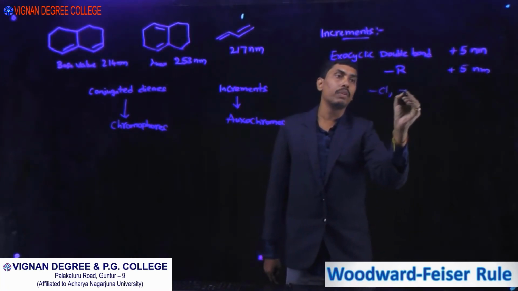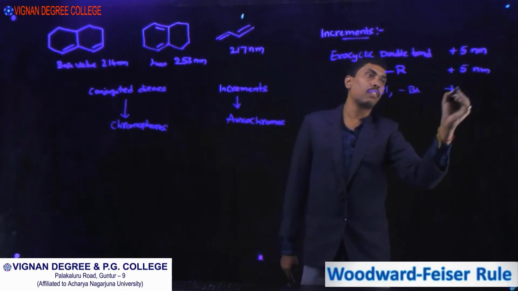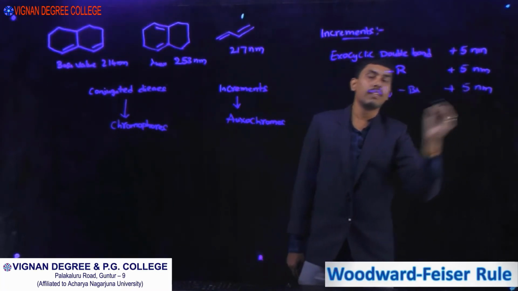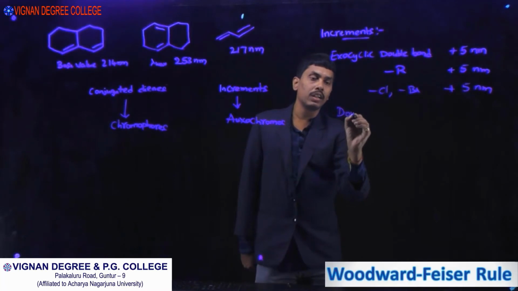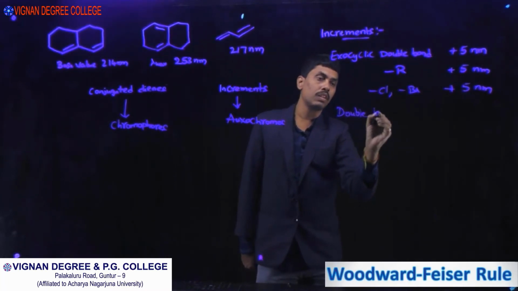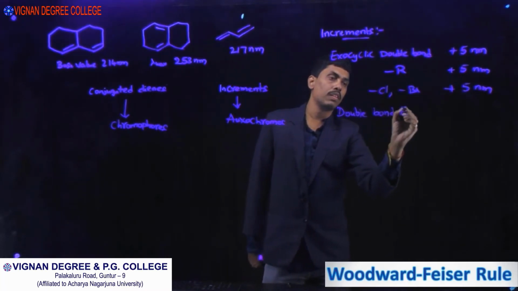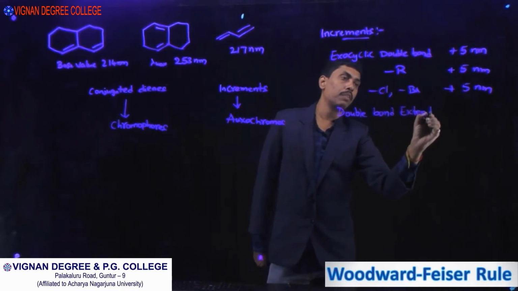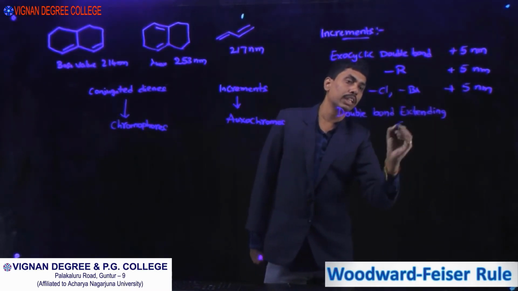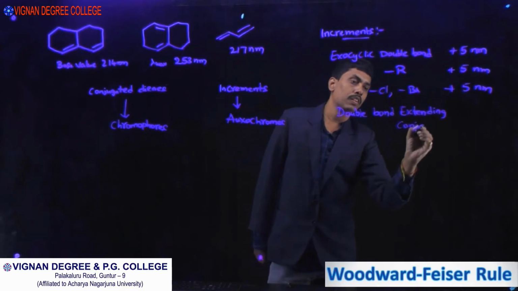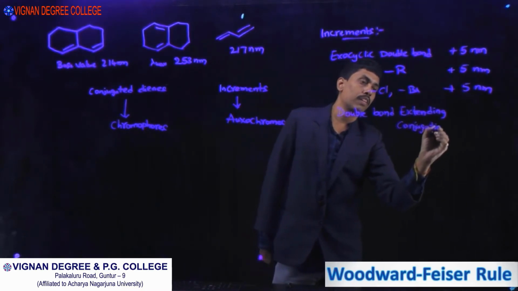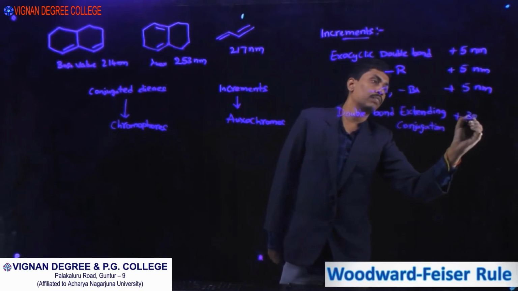Chlorine or bromine substitution, plus 5. Double bond extending conjugation, plus 30.